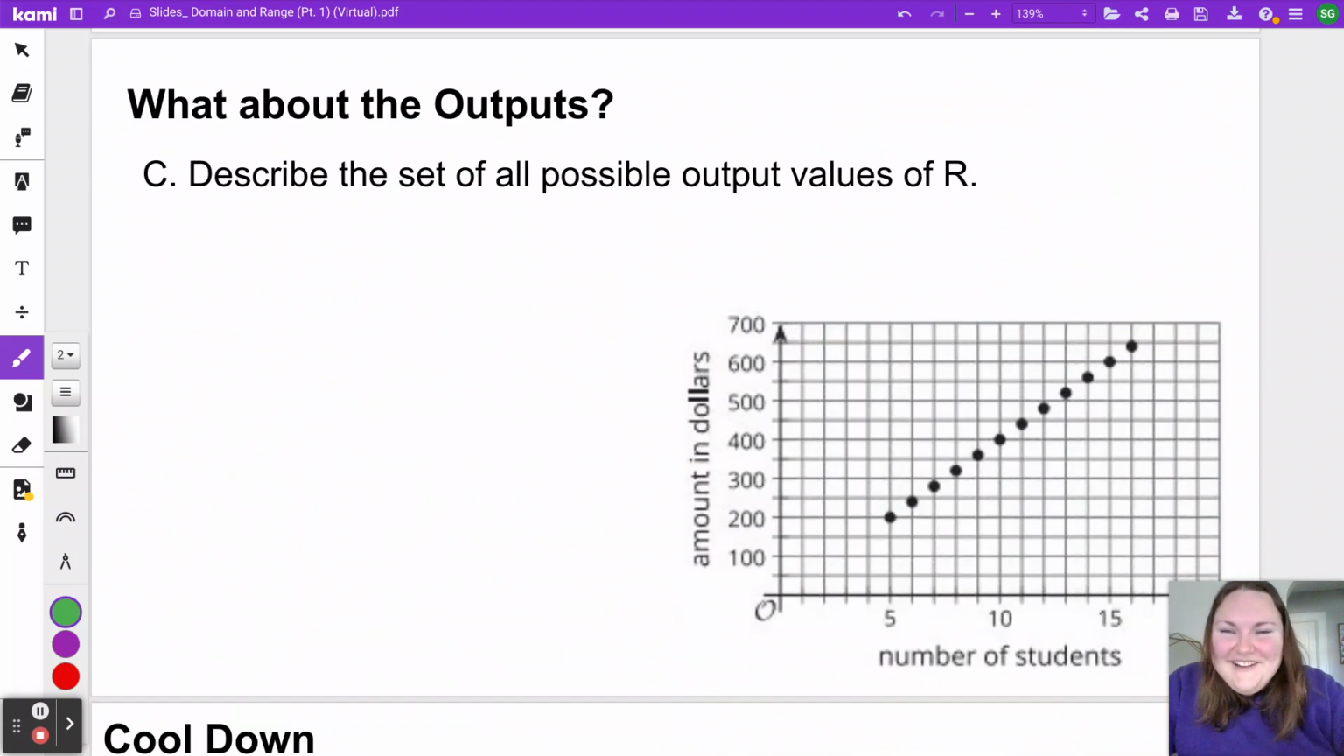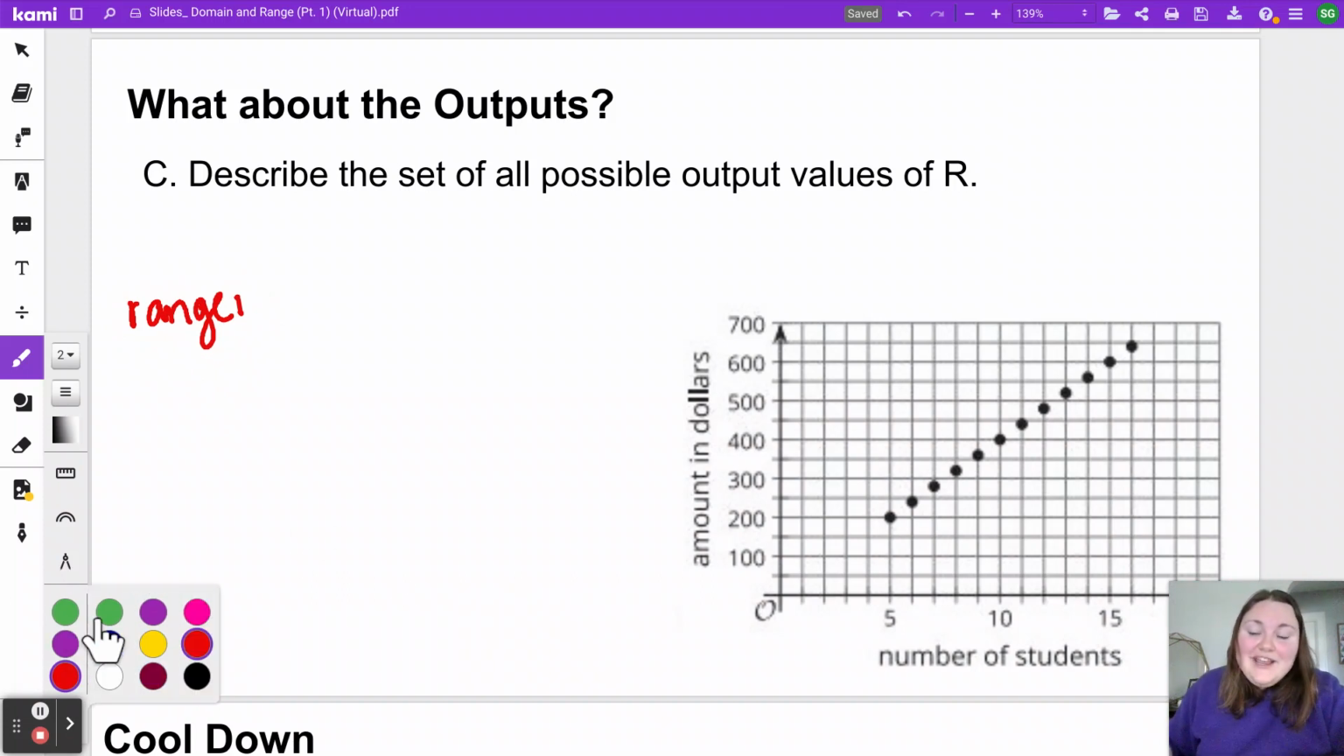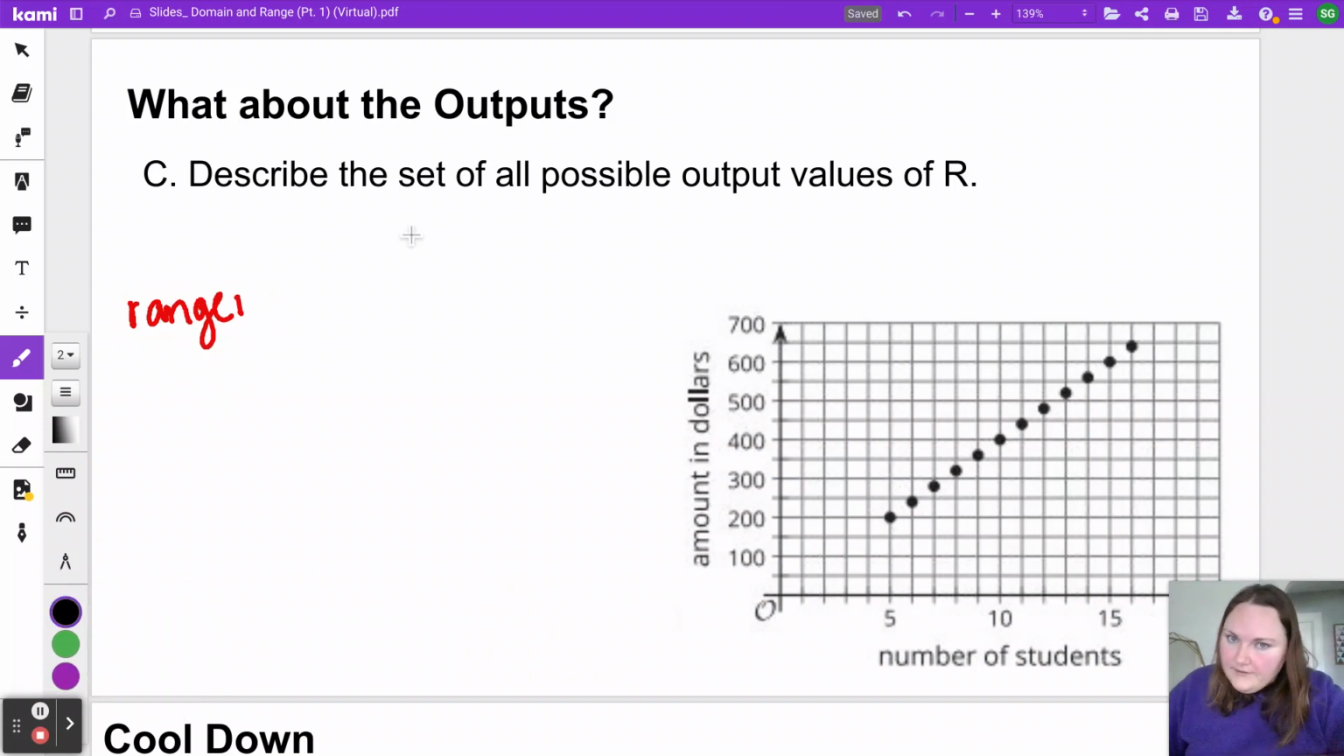So let's get to the point now. Let's describe the range, which is all the possible output values. Our range, we're noticing, is real specific numbers. And one option you can do for the range is you can literally list out all of the specific numbers. So I know 5 students could make them $200. 6 students could make them $240, and write all of those different numbers: 200, 240, 280, 320.